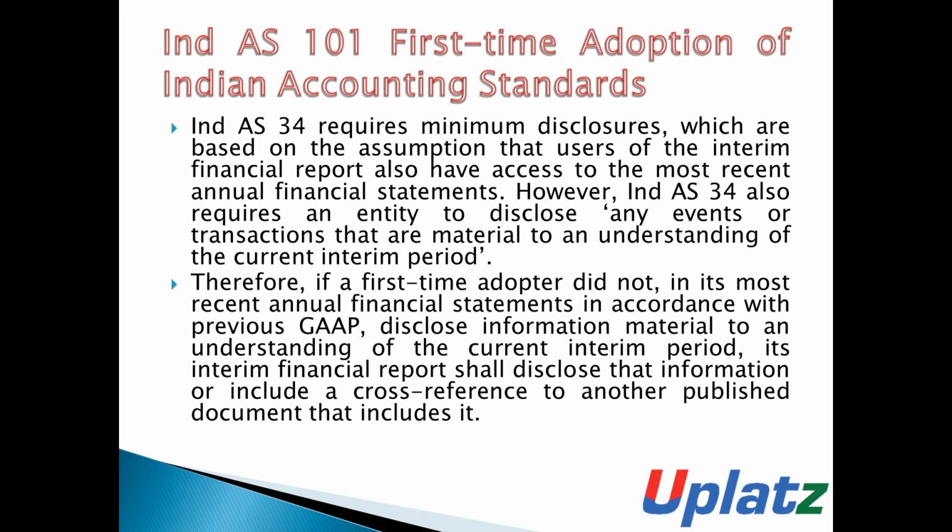Therefore, if a first-time adopter did not, in its most recent annual financial statement made in accordance with previous GAAP, disclose information material to an understanding of the current interim period, its interim financial report should disclose that information or include a cross reference to another published document that includes it.